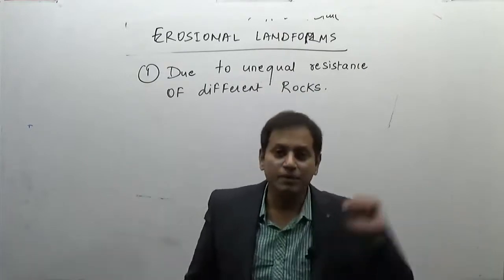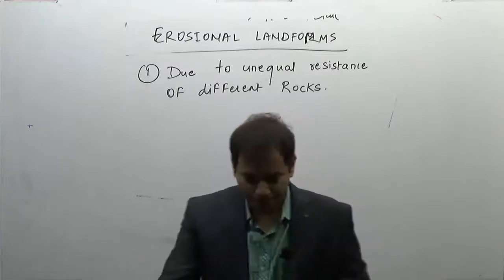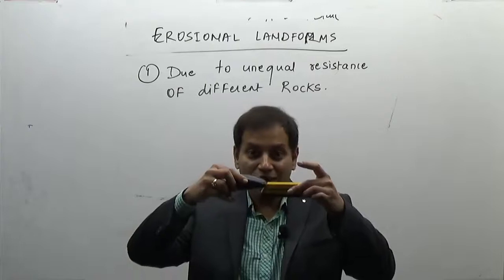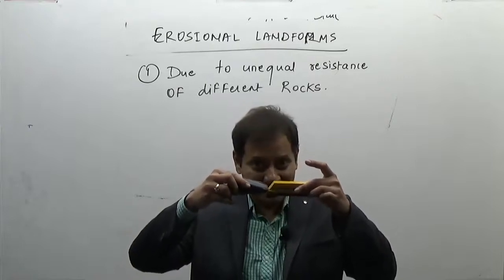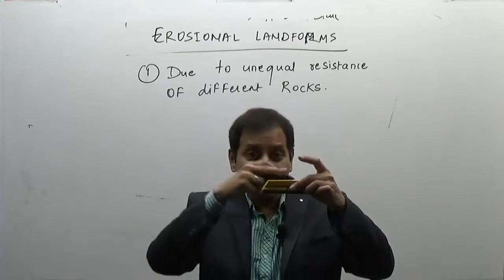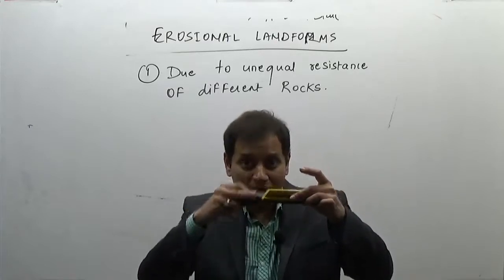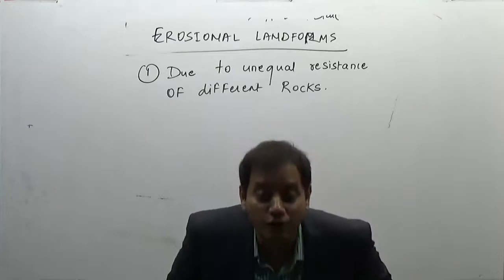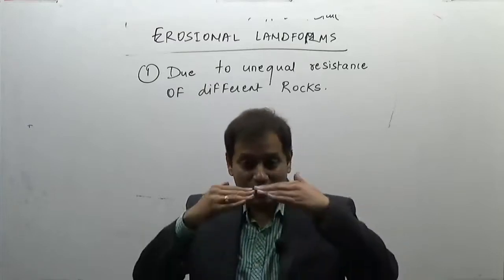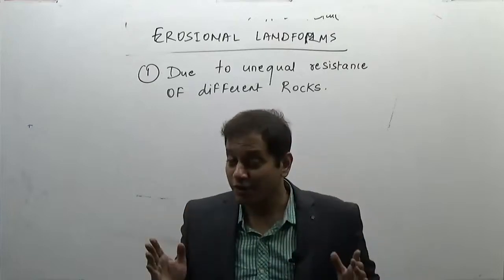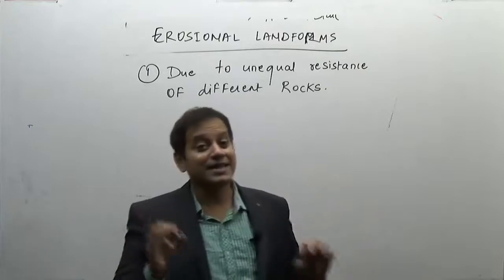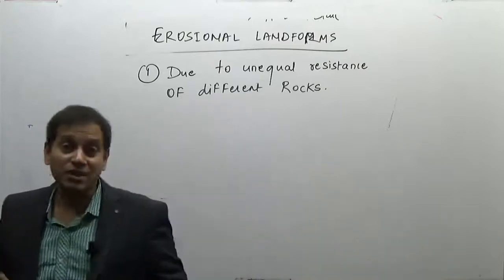Now remember your endogenetic lectures. Two kinds of systems, two kinds of structures. Due to faulting, there is a formation of a block mountain and a rift valley. And if a river is flowing through this block mountain, it will fall into the rift valley, it will jump into the rift valley because it is at a lower height, resulting in the formation of what? Again, a waterfall. That is, the second reason is due to fractures and due to faults.